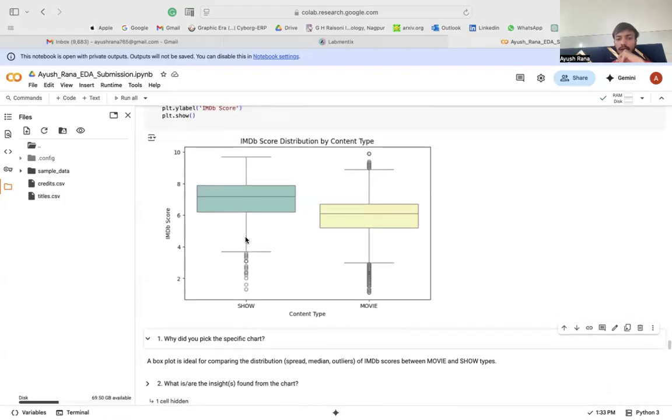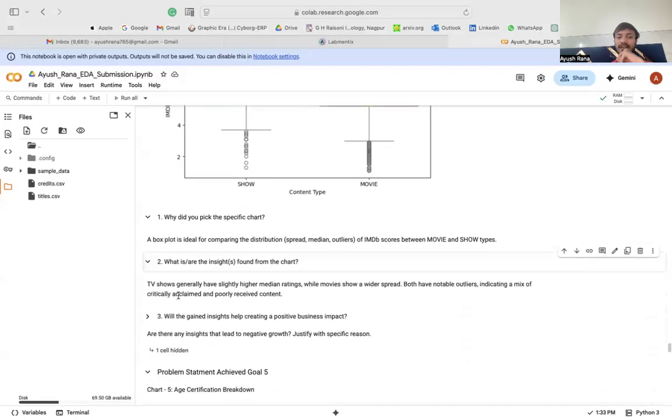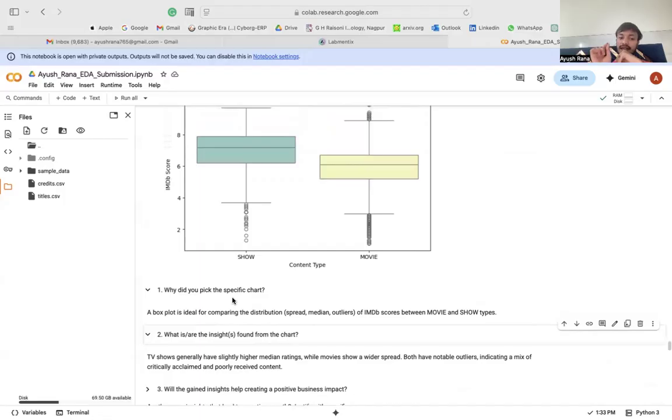So this compares the distributions of IMDb scores between the movie and show types. The insight is that TV shows generally have slightly higher median ratings, while movie ratings are more widespread around the median.